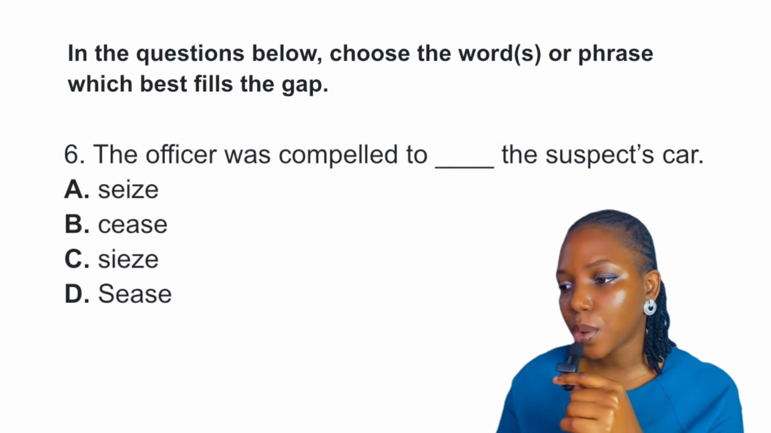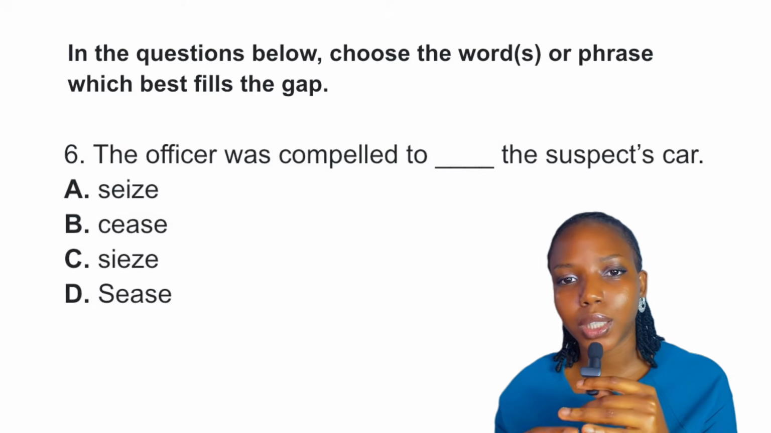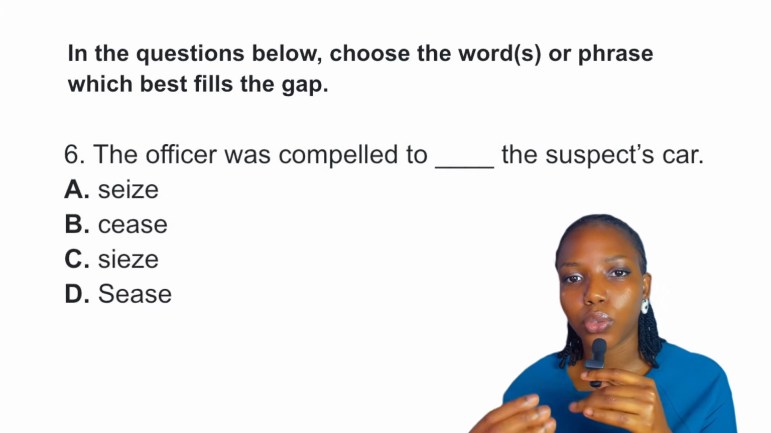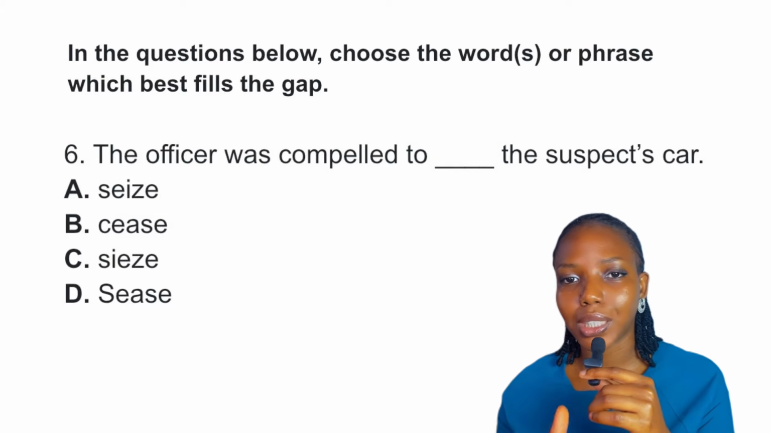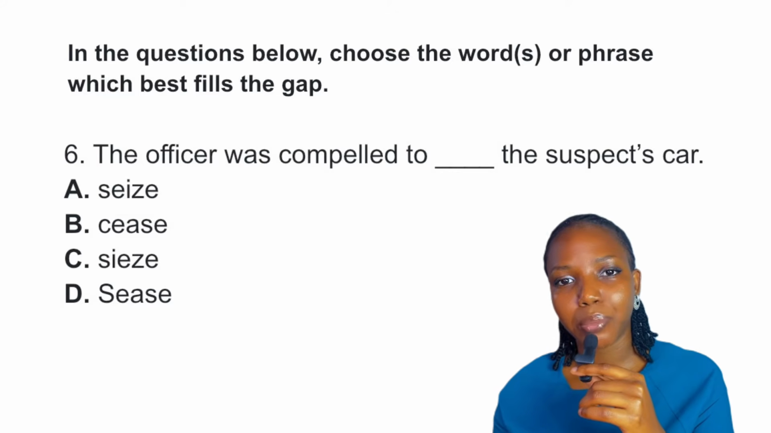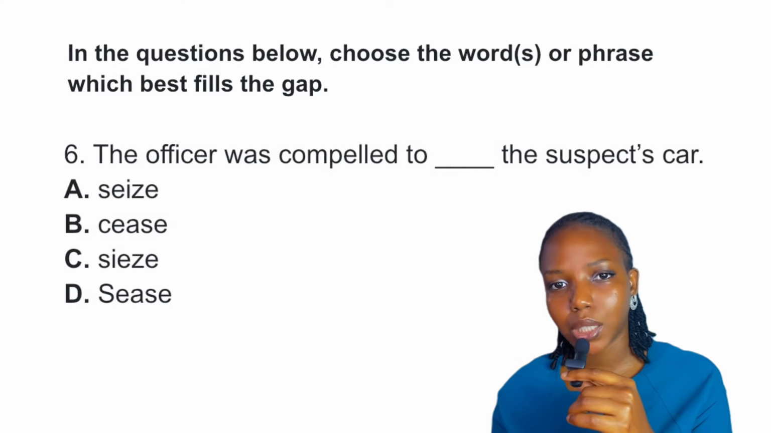Question 6. The officer was compelled to dash the suspect's car. Looking at the options, we can tell that this is a test on our spelling ability and our knowledge of homophones. Homophones are words that sound the same but have different spelling and meaning. So option A and B can be considered as homophones, while C and D are misspellings of A and B respectively.